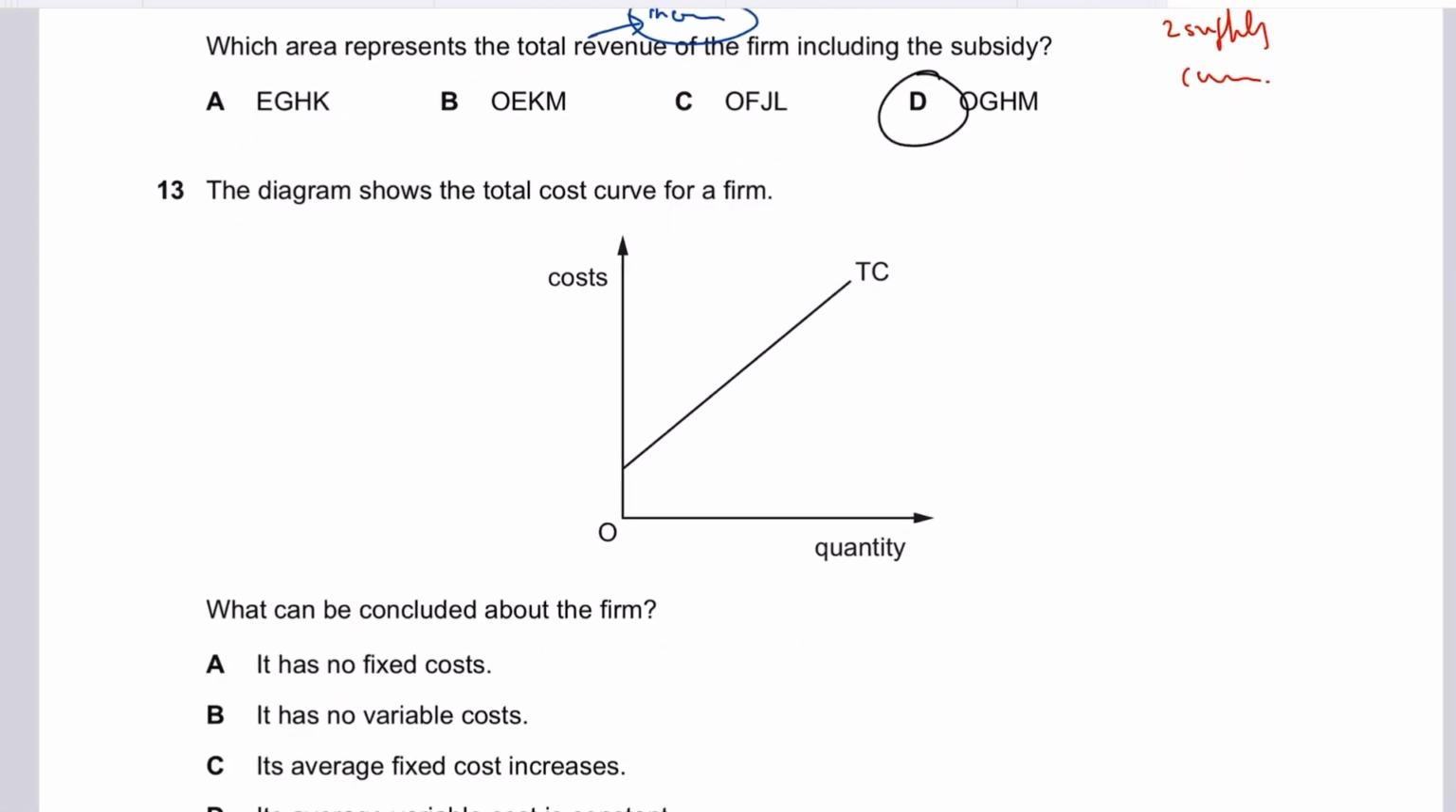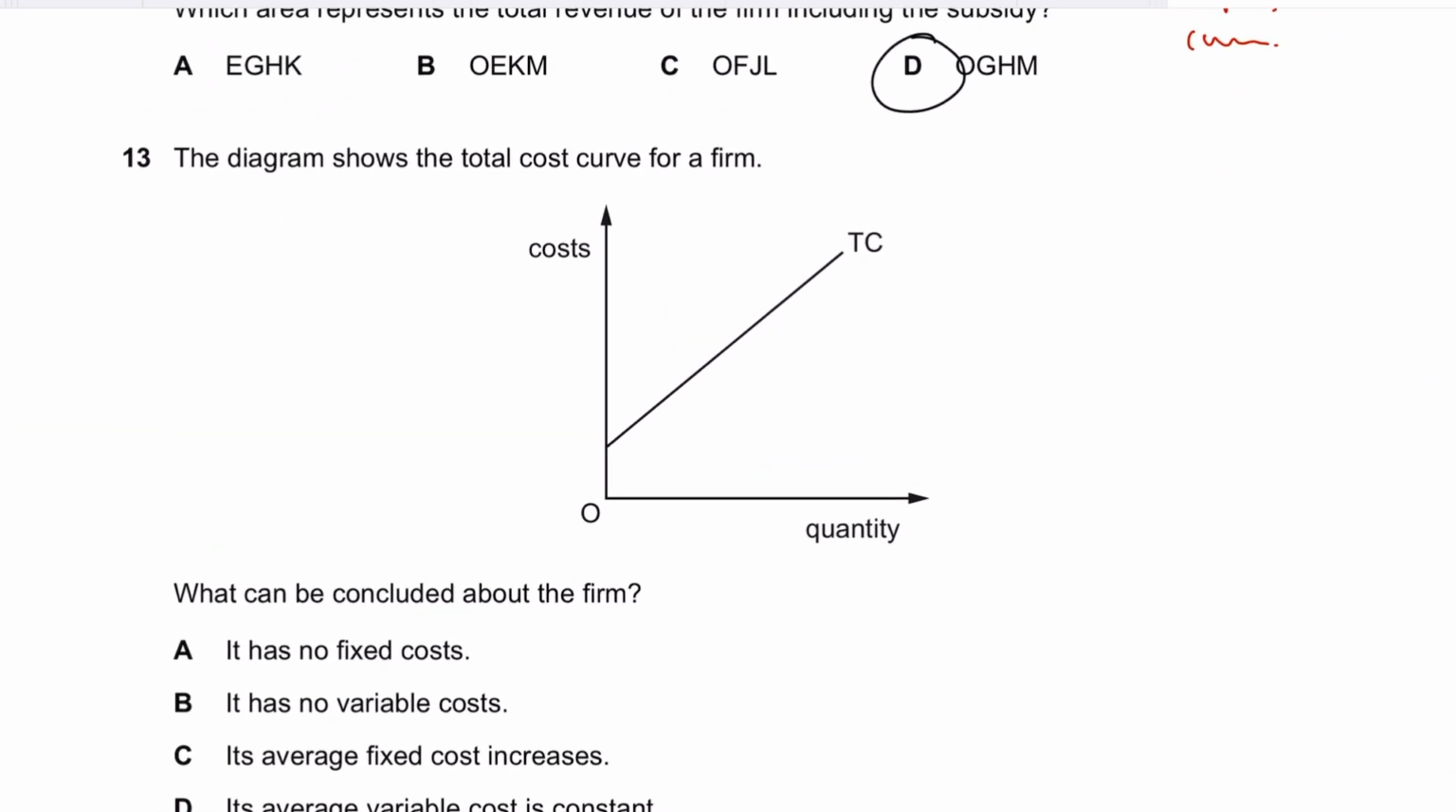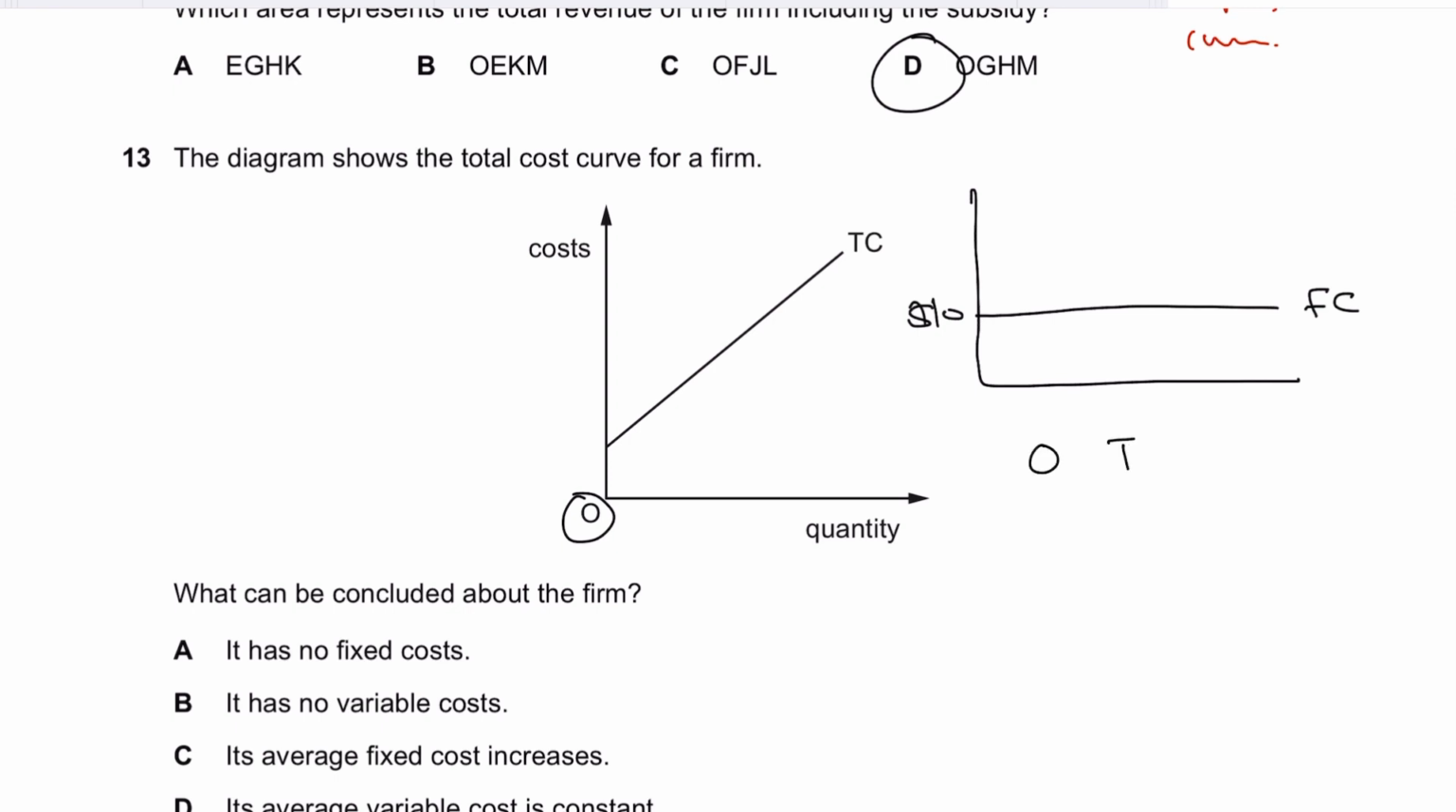So question number 13 states the diagram shows the total cost curve for the firm. Remember that the total cost curve always starts from the point where the fixed cost starts. Fixed costs are those costs that are paid irrespective of whether you produce or not, and irrespective of the number of units you're producing. So if you're incurring a $10 fixed cost, at 0 units the value of the total cost will exactly be equal to the value of the fixed cost. So fixed cost is your total cost at 0 units.